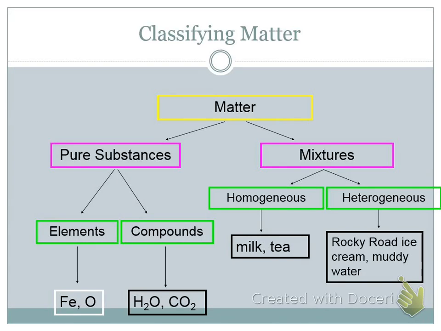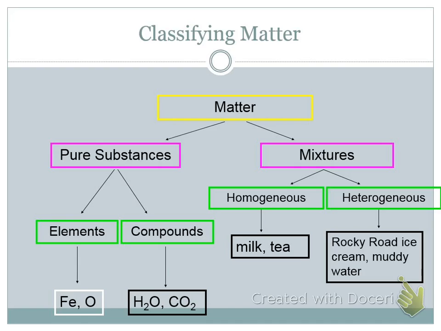Right, today, before we go into how matter can change both physically and chemically, we want to look very quickly and review how matter is classified. And we know that everything is made of matter, and matter has two general classifications to begin with: pure substances and mixtures. Elements and compounds fall under pure substances. They both are either found as an element in nature, or they are found in compound forms like the examples given of water, H2O, and carbon dioxide, CO2.